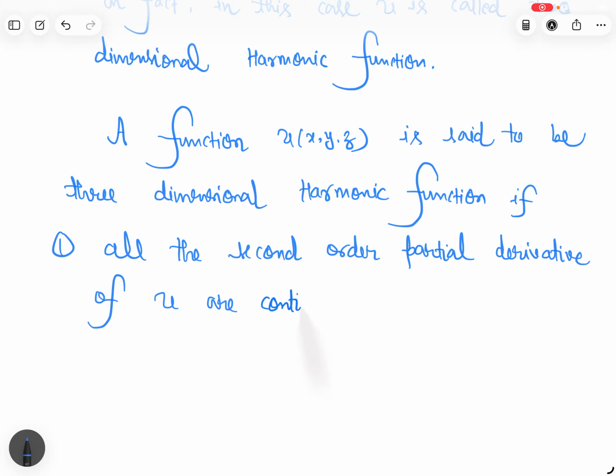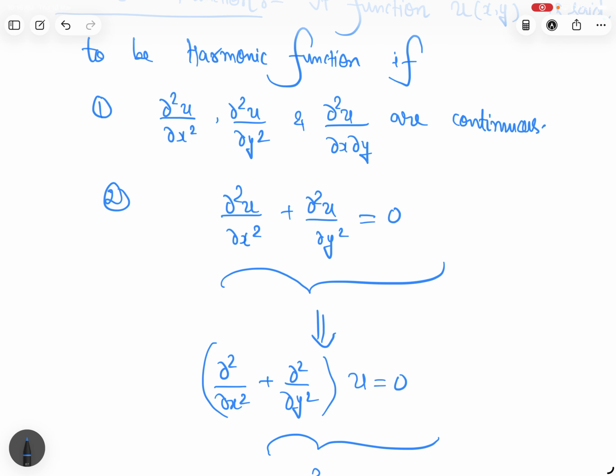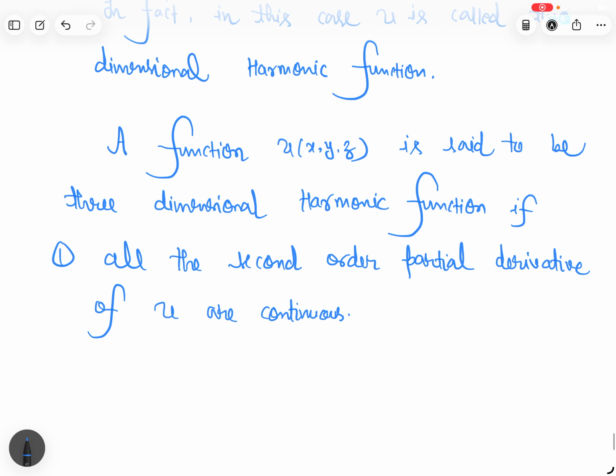In the two-dimensional harmonic function, the second order derivatives are del 2u del x square, del 2u del y square, del 2u del x del y. But once we move to three dimensions, there can be many partial derivatives: del 2u del x square, del 2u del y square, del 2u del z square, del 2u del x del z, del 2u del x del y. So I'm writing a general statement that all these second order partial derivatives are continuous.